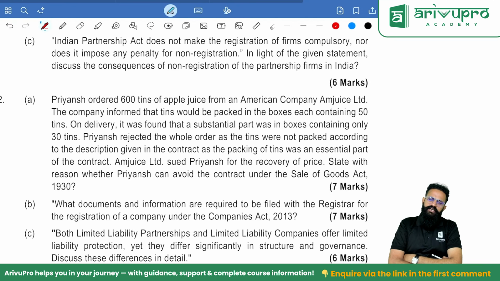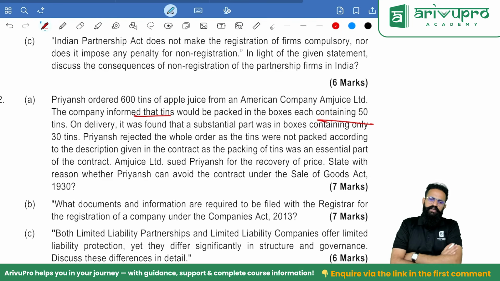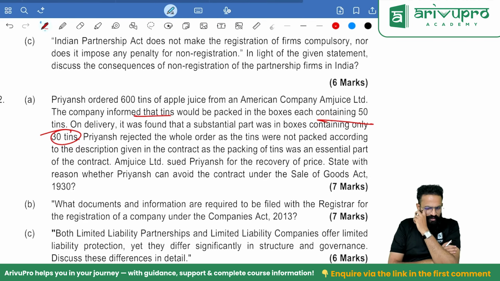Priyansh ordered 600 tins of apple juice from an American company, Am Juice Limited. The company informed that the tins would be packed in boxes, each containing 50 tins. On delivery, it was found that a substantial part was in boxes containing only 30 tins. They said they would pack 50, but they packed 30. Priyansh rejected the whole order as the tins were not packed according to the description.